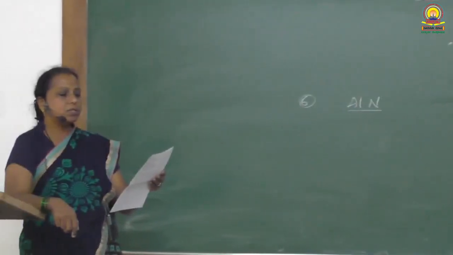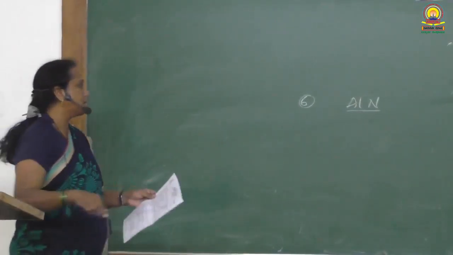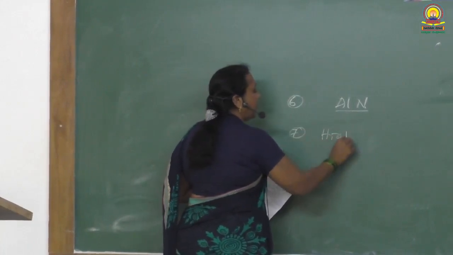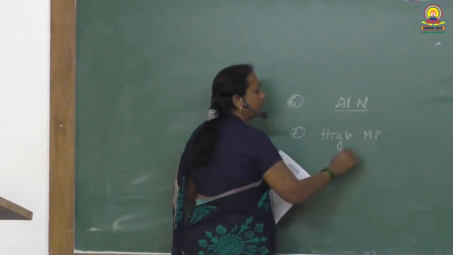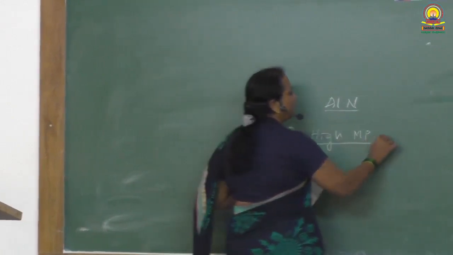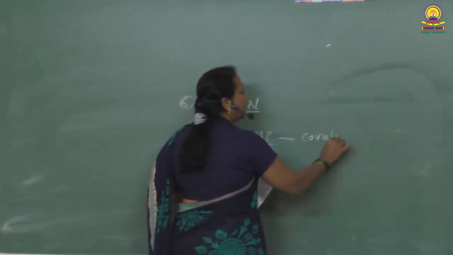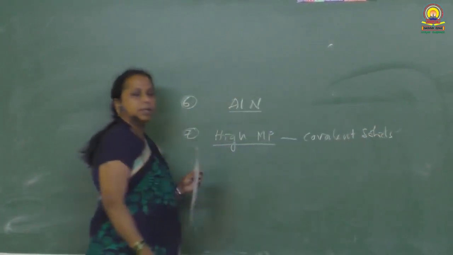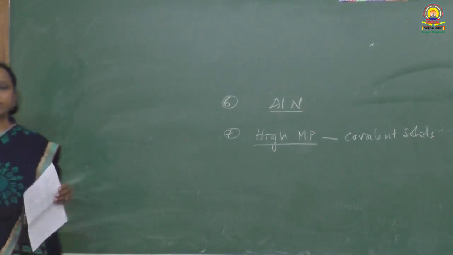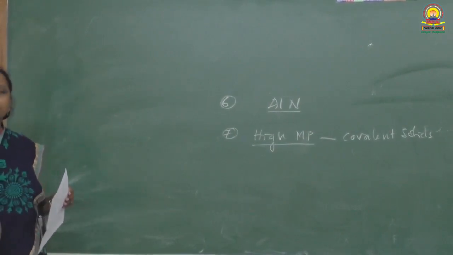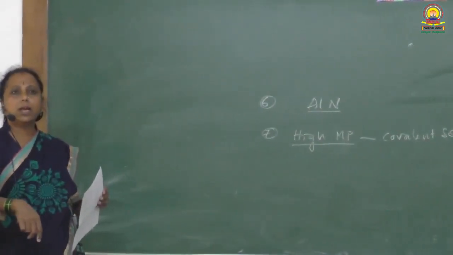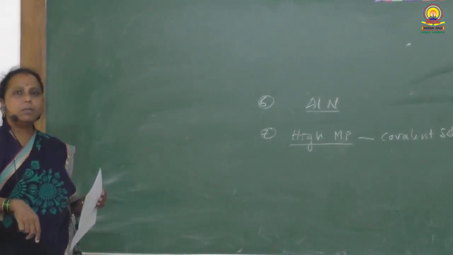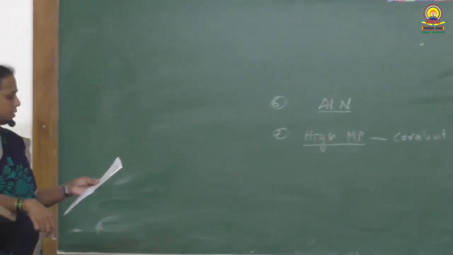Seventh question. Which type of crystalline solids have very high melting point? Very high melting point is for covalent solids due to strong covalent bonds. They are considered as giant molecules due to the network arrangement of atoms through covalent bonds. Hence, they possess very high melting point.